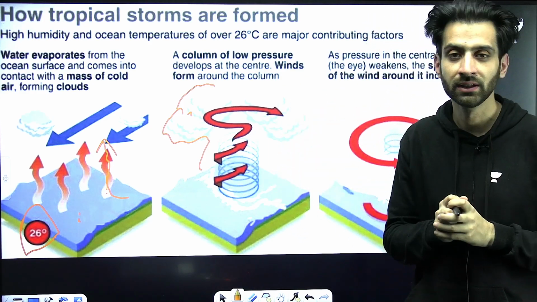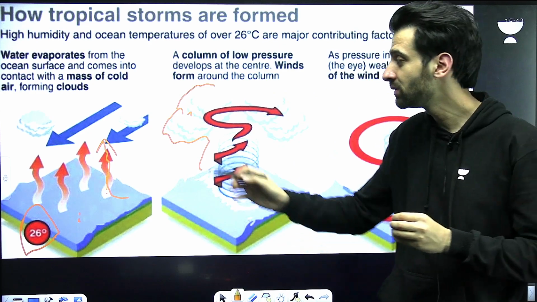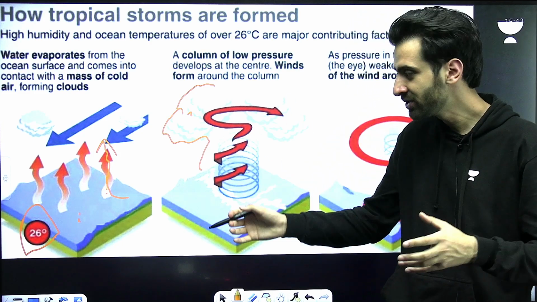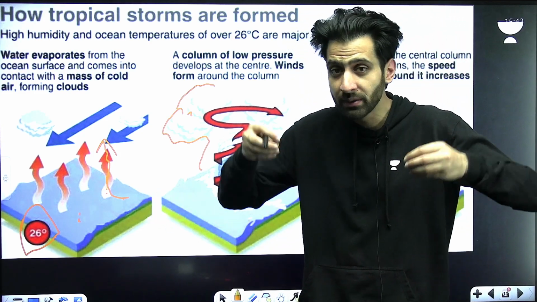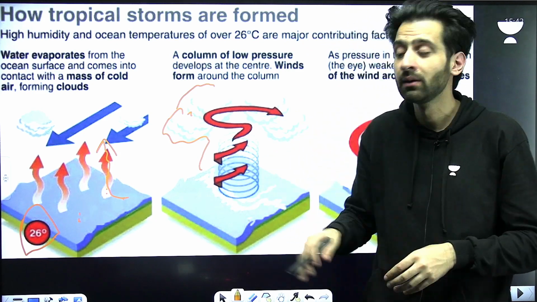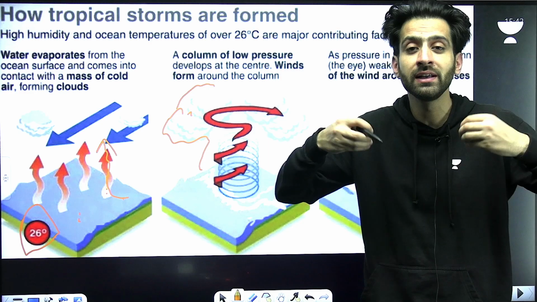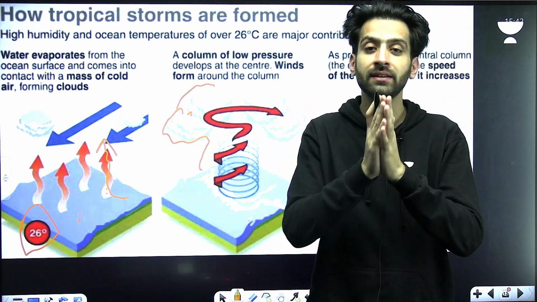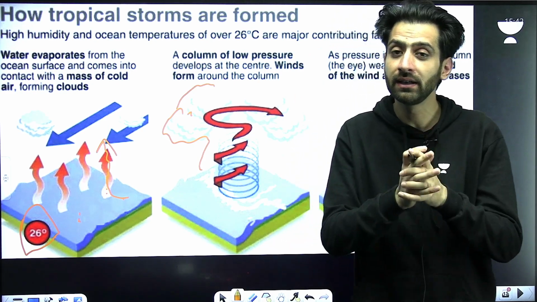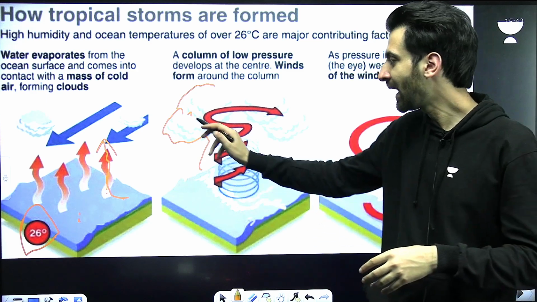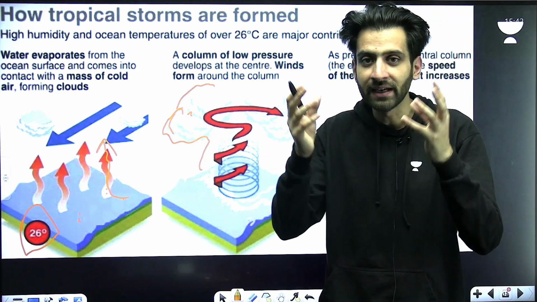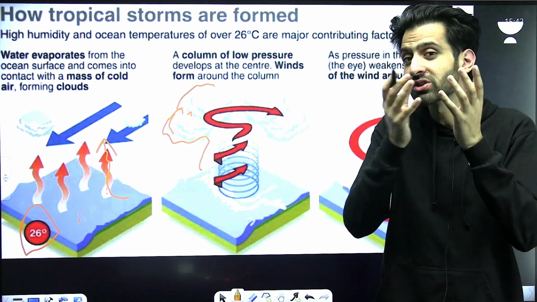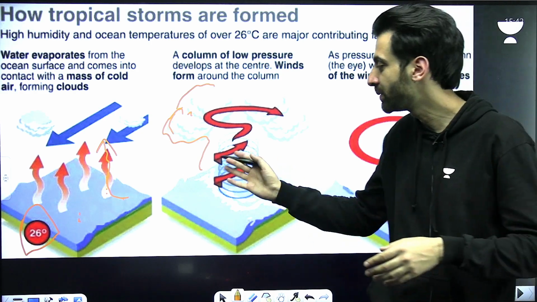What is the latent heat? It is the heat. Latent heat of condensation will be released at this point. What is the latent heat of condensation? It is the energy that it took while it was evaporating. Now, because it's going back to condense, because of the condensation, it will release the excess energy. That is the latent heat. The excess heat will be released, and that is called the latent heat of condensation. What that will do is make the air lighter, because the air will become warm when the heat is released, and it will further strengthen the tropical cyclone.